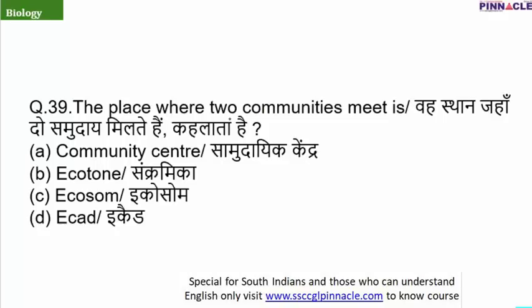The place where two communities meet. So the ecotone is the place where two communities meet. So the correct answer is option B. Now we have studied about it, like the place where rivers and ocean meet. Both of them are aquatic ecosystems, but still there are some differences, which is known as the ecotone.